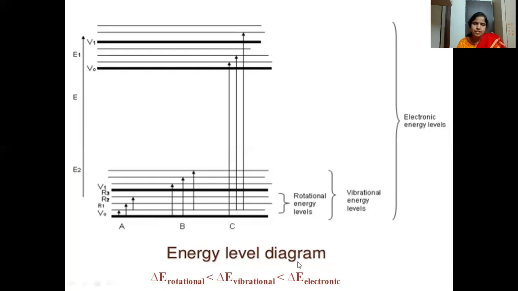Whereas for rotational it is the least, because the space between the rotational energy levels is very small. So a smaller amount of energy is required for excitation of an electron between rotational energy levels.